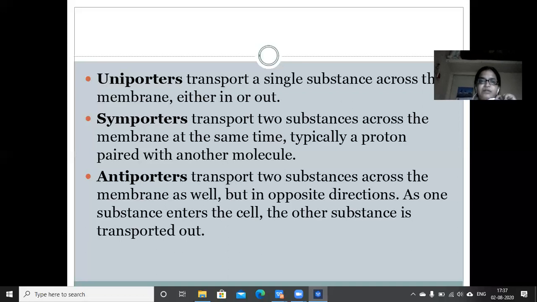The difference is that symporters transport two substances simultaneously in one direction, either outside to inside or inside to outside, whereas antiporters also transport two substances but in opposite directions. If one molecule moves from outside to inside, the other must move from inside to outside.